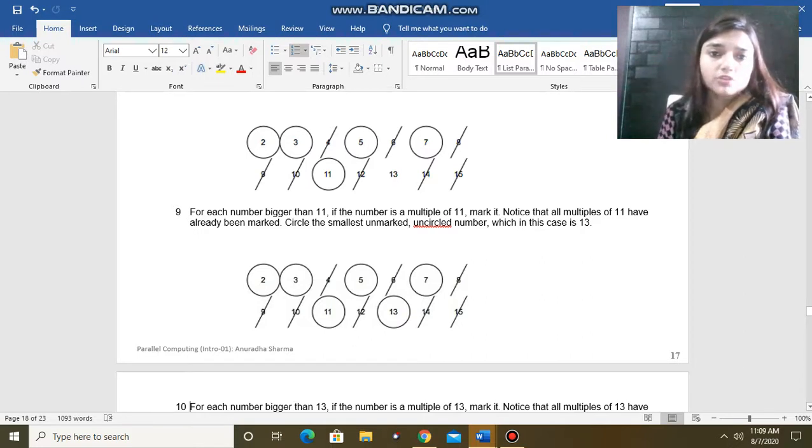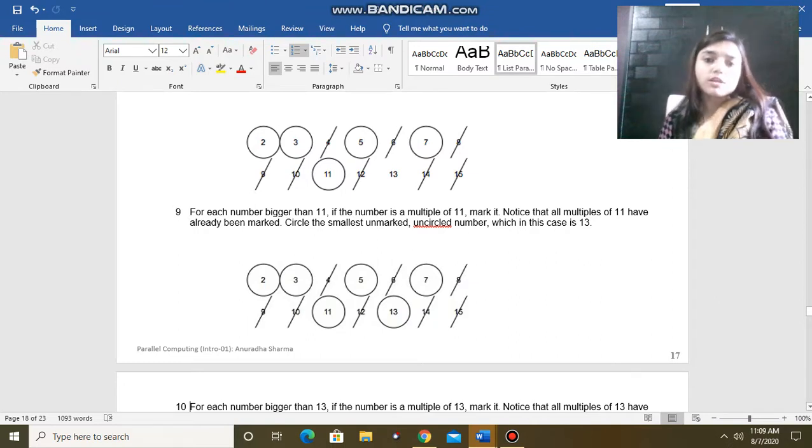After that we have 11 as a number which is not struck out. So we will take 11 and we will find out the multiples of 11. If any multiples of 11 exist, then we will strike them out. As we have taken the numbers up to 15, there are no multiples of 11.